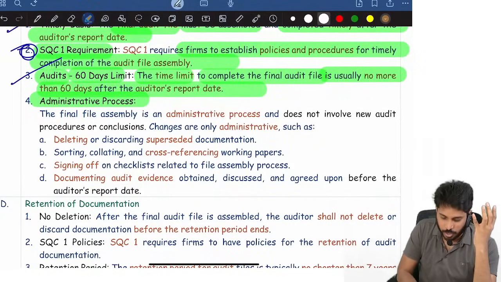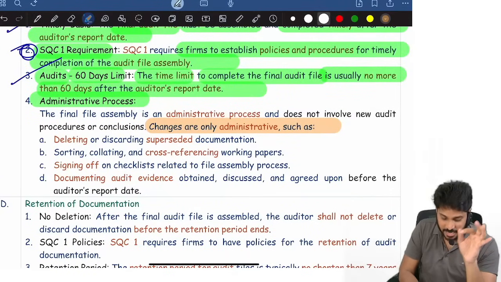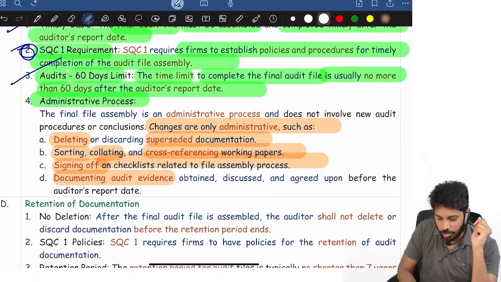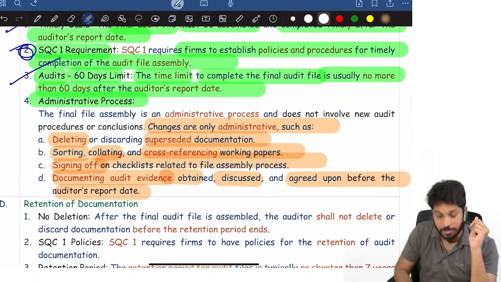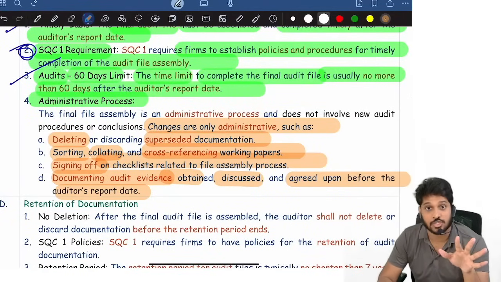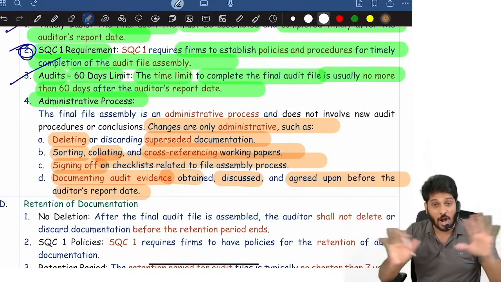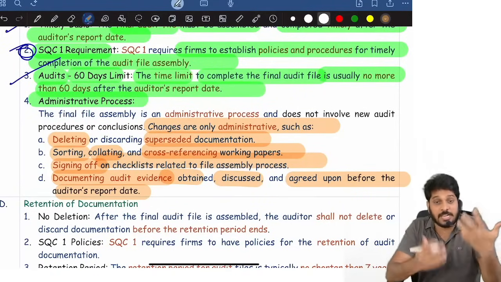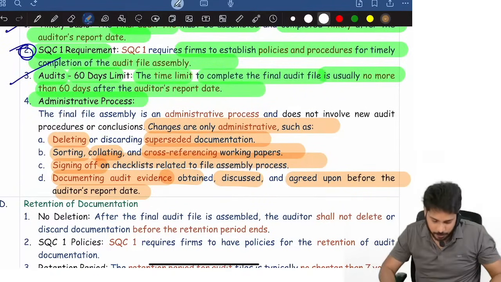Administrative process means what? Changes are only administrative in nature, like deleting superseded documents, sorting, collating, cross-referencing, signing of checklist, documenting evidence obtained, discussed and agreed upon before the audit report. These are all administrative issues. Documentation is not an audit procedure, it's administrative. Assembly is not an audit procedure, it's an administrative process.